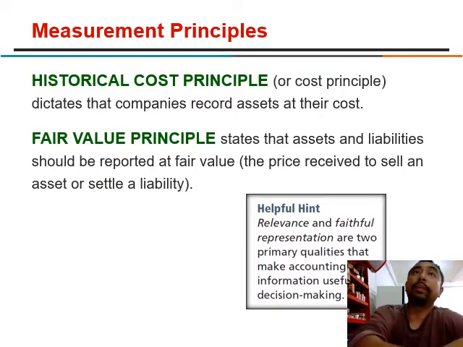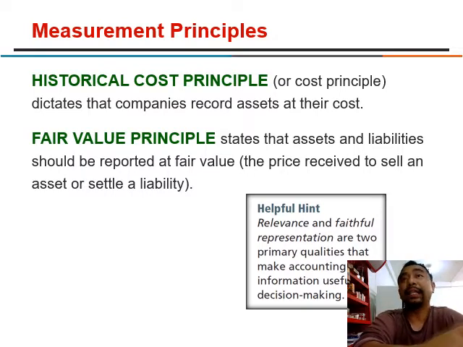Now, how do we measure a principle? First, there is the historical cost principle, which indicates the company records assets at their costs. Then there is the fair value principle that states assets and liabilities should be reported at fair value, the price received to sell an asset or settle a liability.